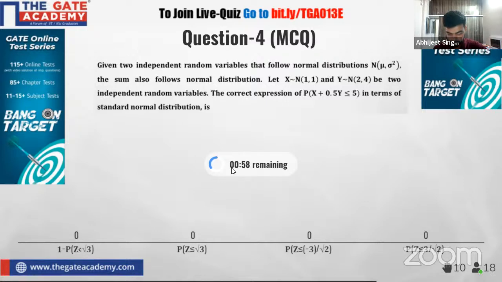1 minute left. 9 of the students have responded. 11 students have responded. 50 seconds are left. So this is a question about standard normal distribution. Those who have covered this particular part of random variables and normal distribution might be able to solve this question very easily. So this is the trickiest question of the quiz. Otherwise, all the questions are of moderate level.